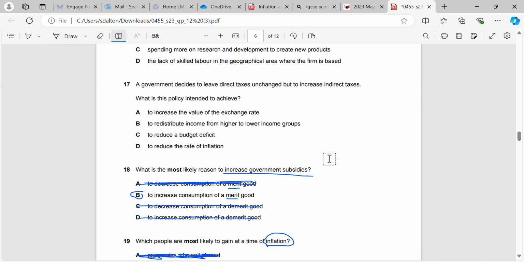A little quick summary for you. Demerits, we use indirect taxes because we want to reduce their consumption. And for merits, we use subsidies. So straight away we know that we should be able to take out the demerit goods. They won't be relevant unless we're talking about an indirect tax. And when we want to increase subsidies, it's to increase the consumption of a merit good.